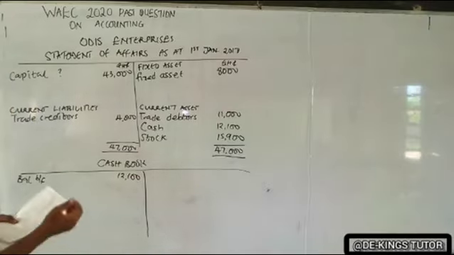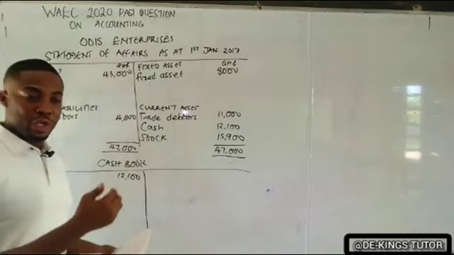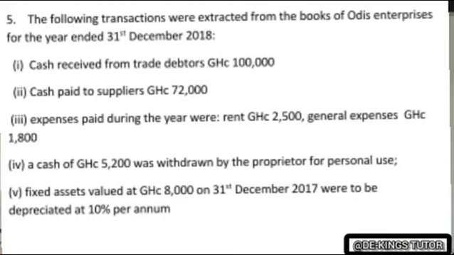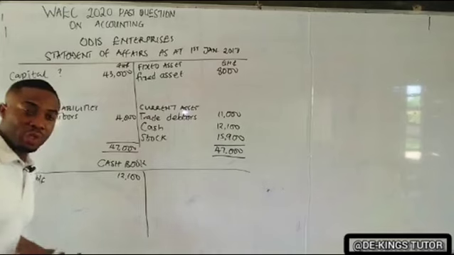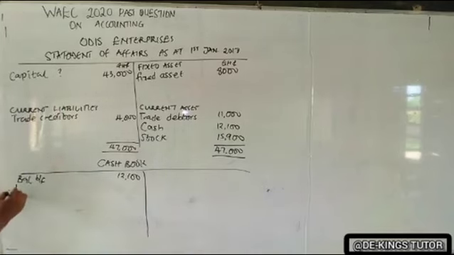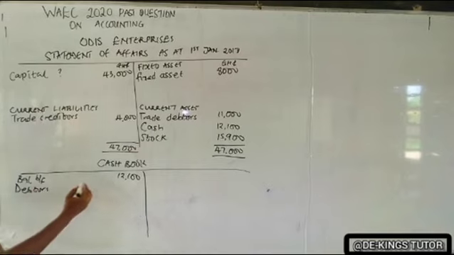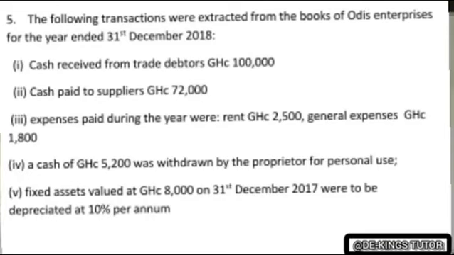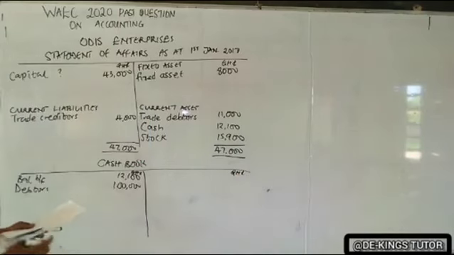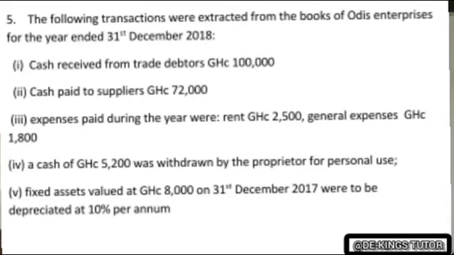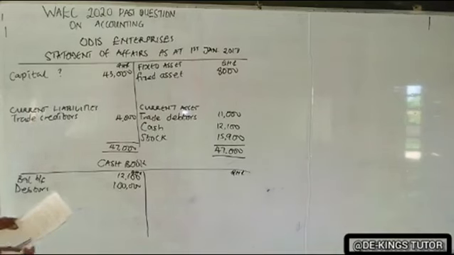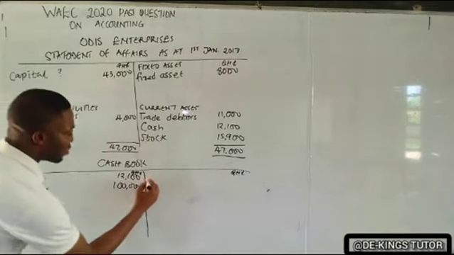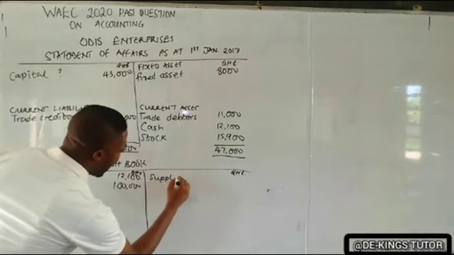Okay, so the next item, let's look at those items they gave to us in the question. From I, it's cash received from debtors. If they receive cash from debtors, it means they are receiving the money, so we have to debit the amount. Debtors as what? 100,000 Ghana cedis. The next one said cash paid to supplier, 72,000 Ghana cedis. They say cash paid, it means the money is going out, so we credit the giver, which is a given account. So we write here, supplier. How much is it?